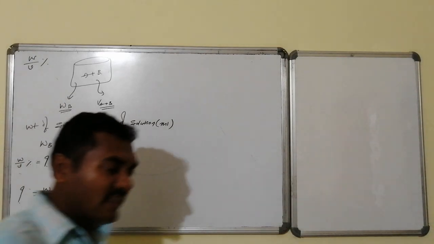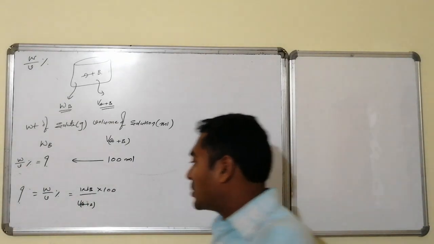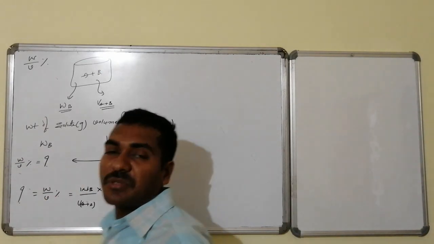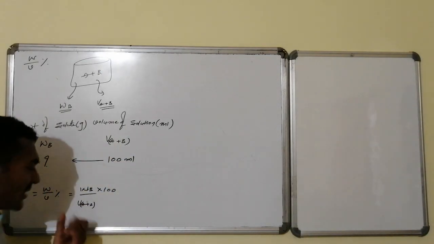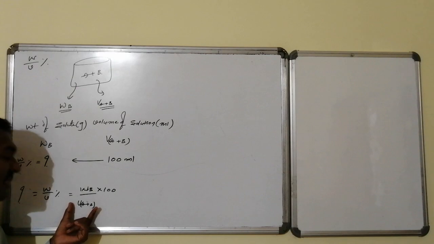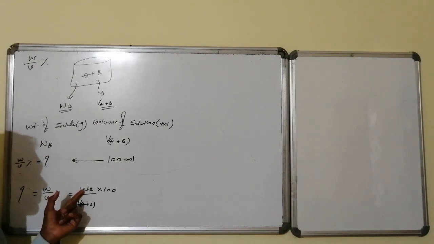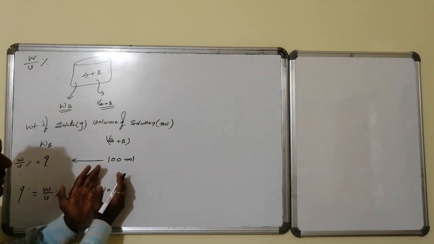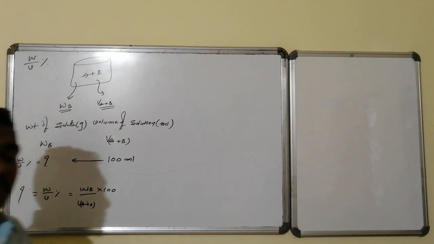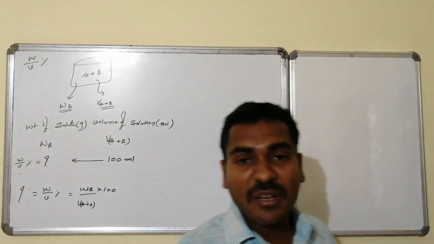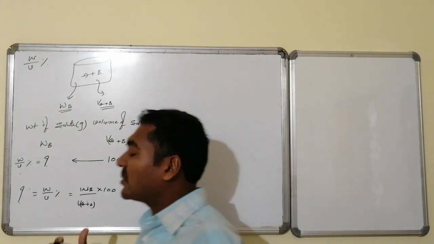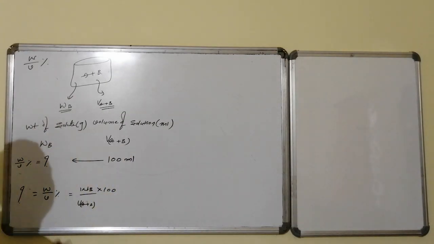Here, once again, we can understand the meaning. Suppose this V of A plus B becomes equal to unit, that is, in unit volume, that is 1 ml. In 1 ml, the weight of solute in grams, whereas that term is multiplied by which number? 100. Implies what? Within 100 ml of solution, the weight of solute in grams present is said to be its corresponding weight by volume percentage.